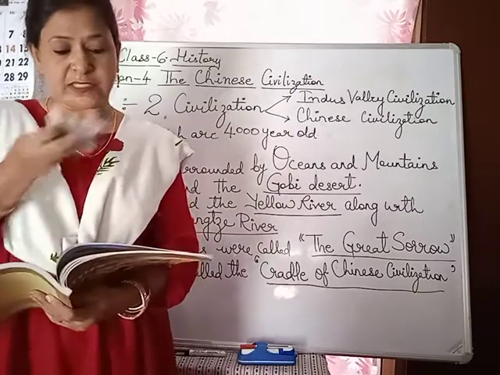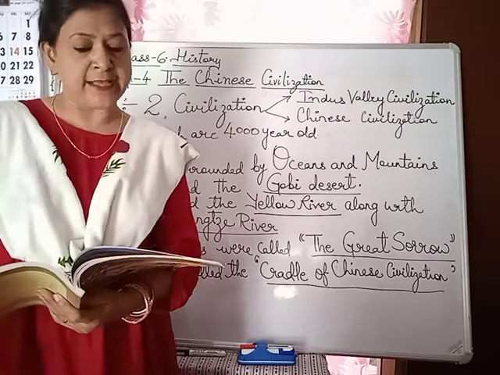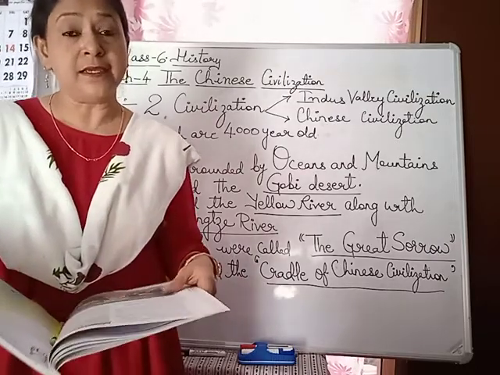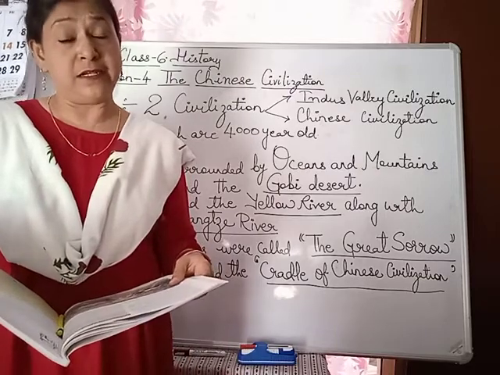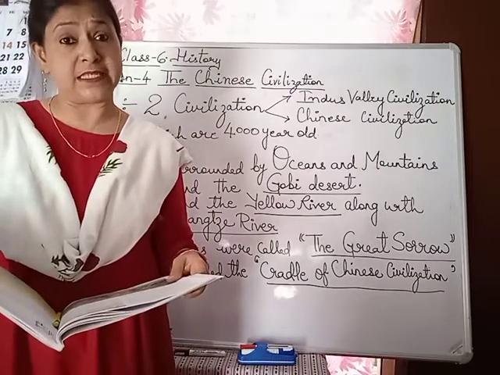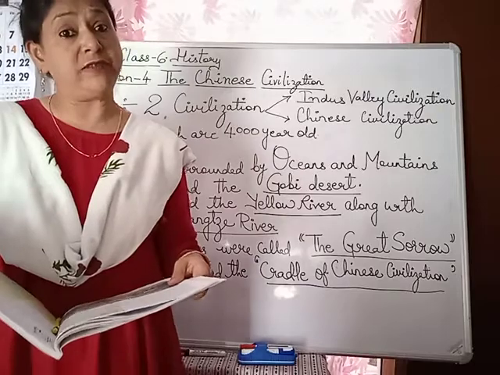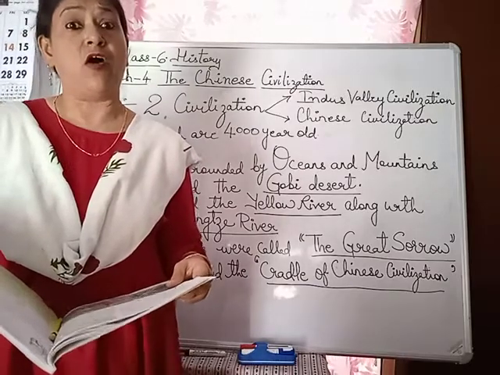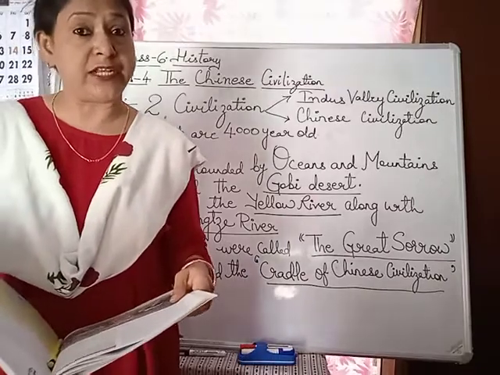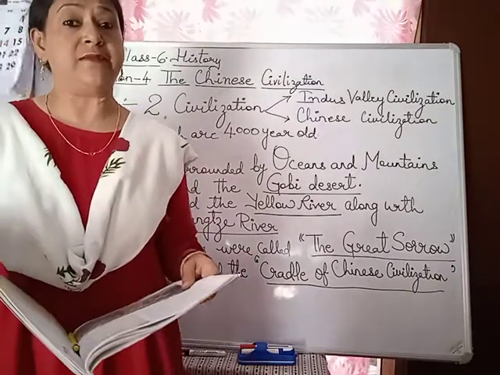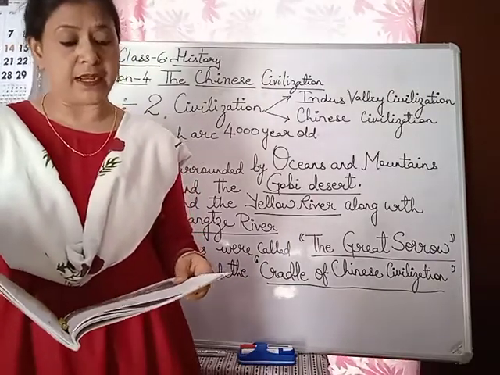The history of the Chinese civilization has been divided into many dynasties. What is the meaning of dynasty? A linkage of generations. Dynasty means from one generation to another, and they were divided into many dynasties.